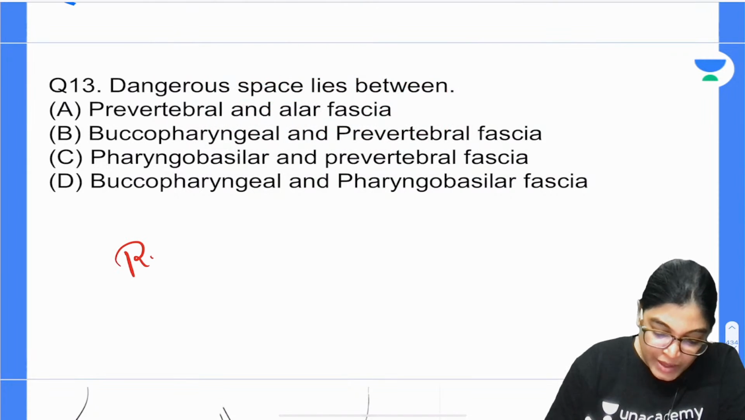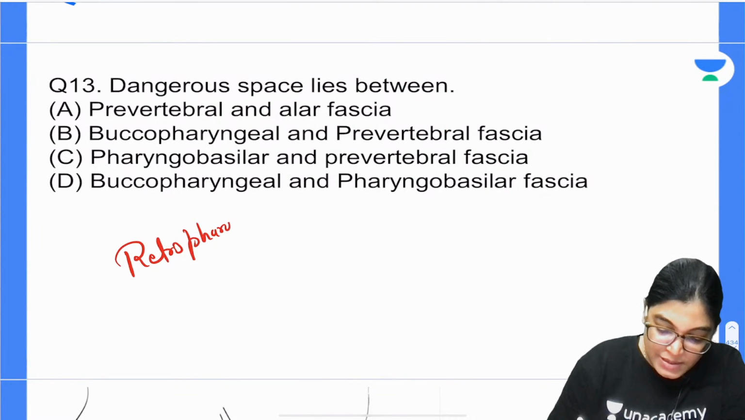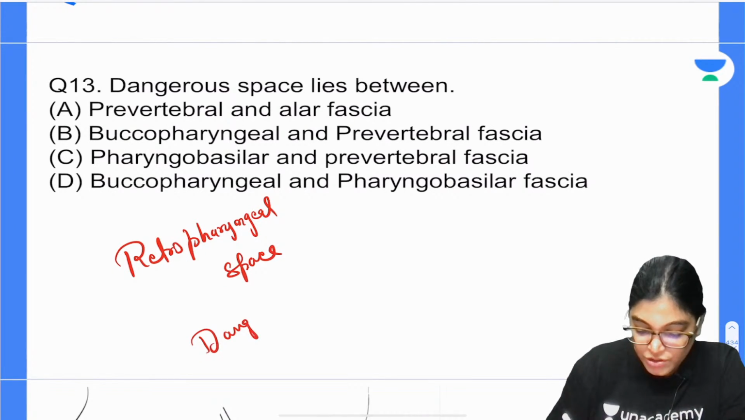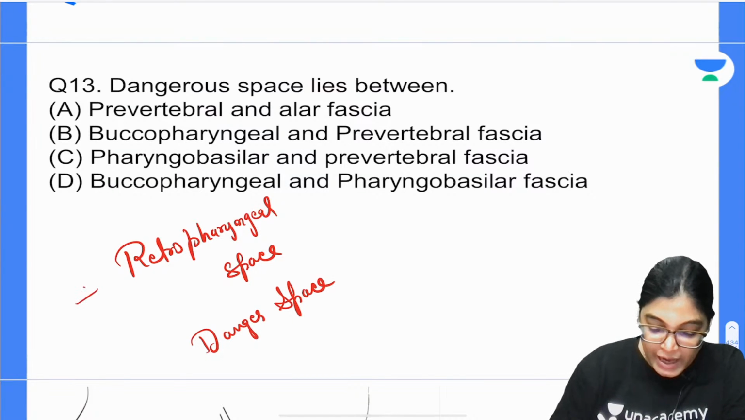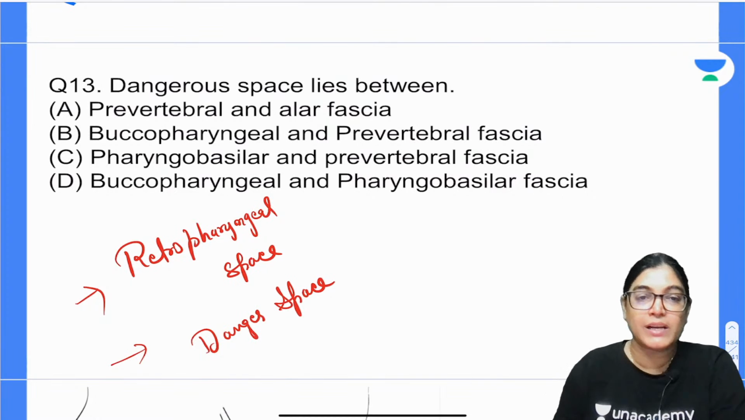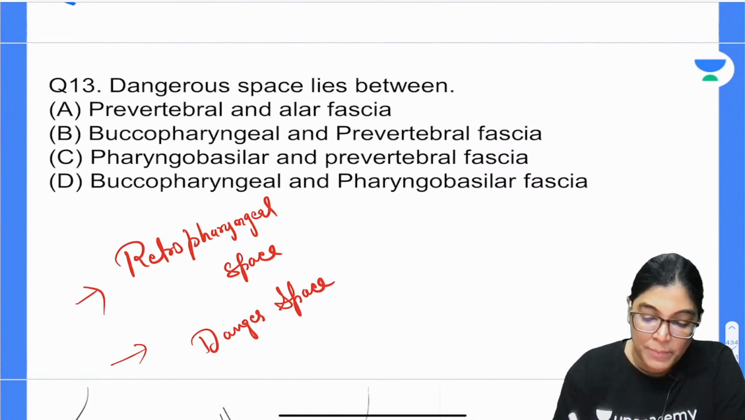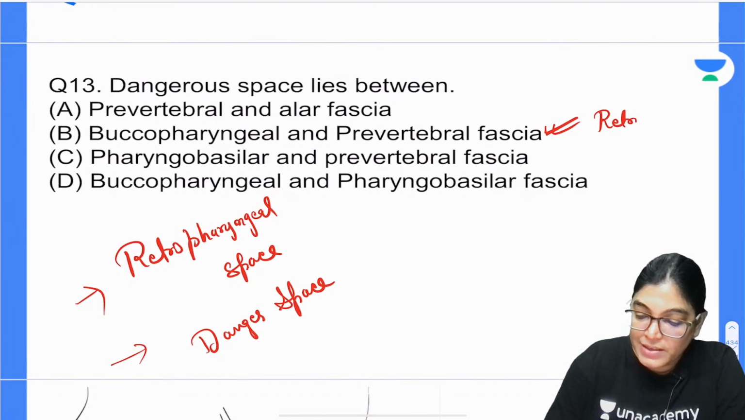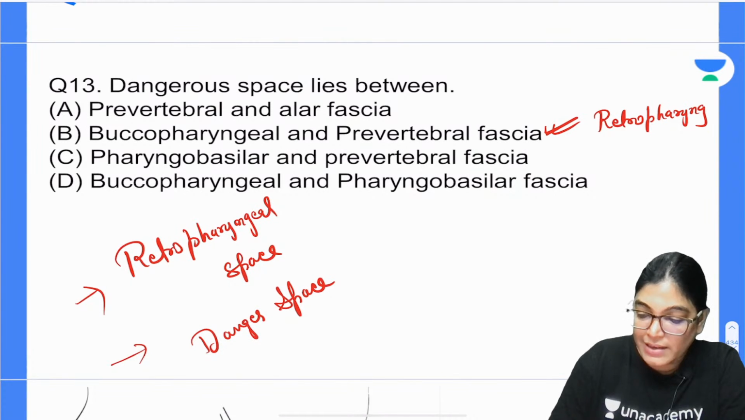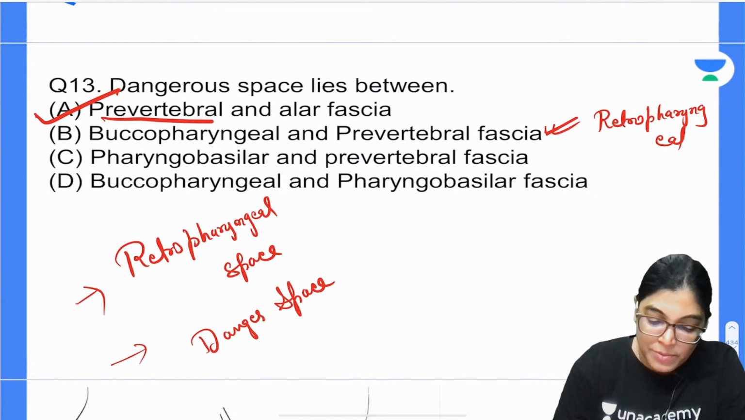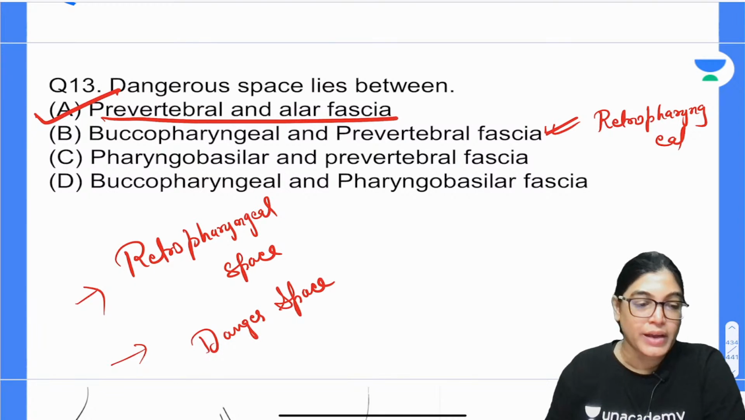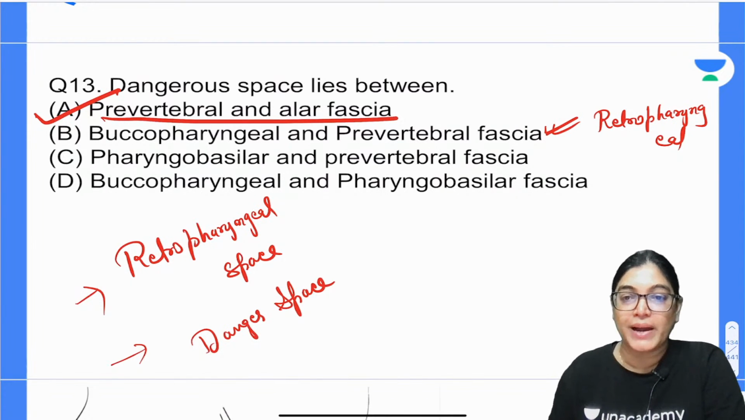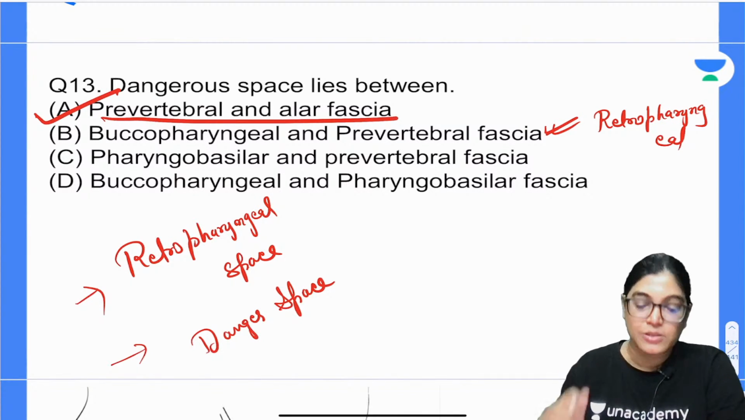Let me write down. There is a difference between the retropharyngeal space and the danger space of the neck. In many books they have directly mentioned buccopharyngeal fascia and prevertebral layers, but that is wrong. Between the buccopharyngeal membrane and the prevertebral fascia, which space lies? The retropharyngeal space, also called Gillette's space. The correct answer is A. Prevertebral fascia and alar fascia is the exact location of the danger space of the neck. I would like to show you a diagram with a sagittal section of head and neck which will clear your concept. So, let's move on to that diagram.